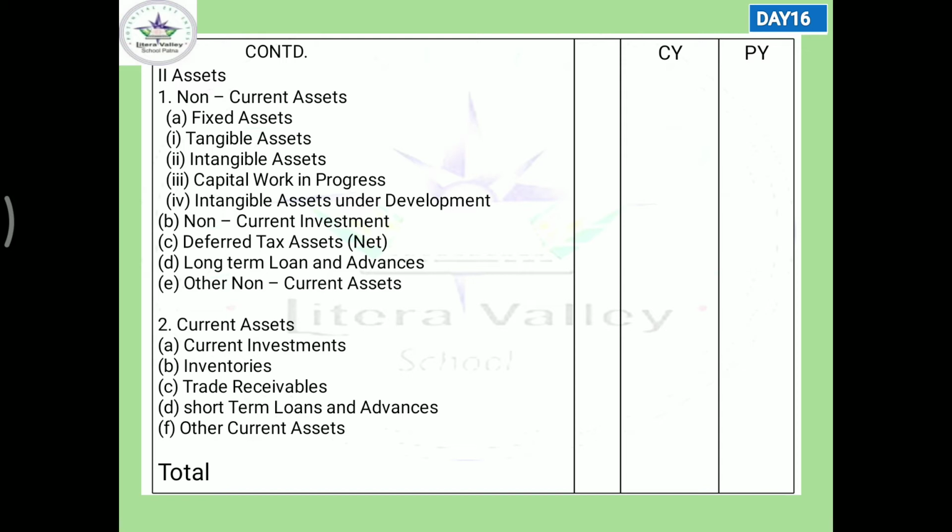You can see here. So according to me, I think after the amendment, the regulatory company law board wants to focus more on current asset. So, current asset and non-current asset.